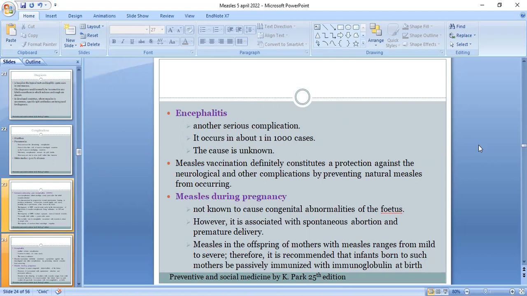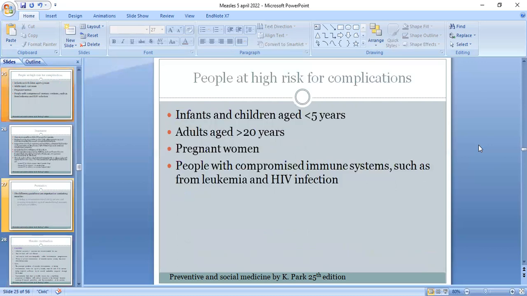Measles is not known to cause congenital abnormalities of the fetus. However, it is associated with spontaneous abortion and premature delivery. Measles in offspring of mothers with measles ranges from mild to severe. Therefore, it is recommended that infants born to such mothers be passively immunized with immunoglobulins at birth.